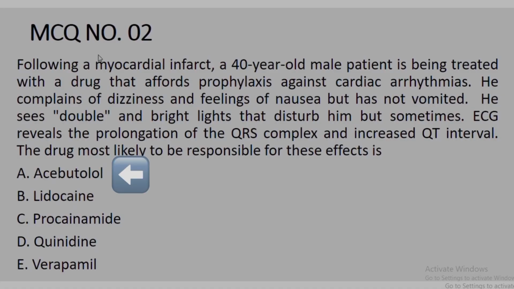Moving to the next MCQ, as you are seeing on the screen. So the first option is acebutolol that belongs to the beta blockers family, and this one is a beta 1 selective agent and used mostly in the management of ventricular arrhythmias. It is also a sympatholytic drug. This drug has an intrinsic sympathomimetic activity.